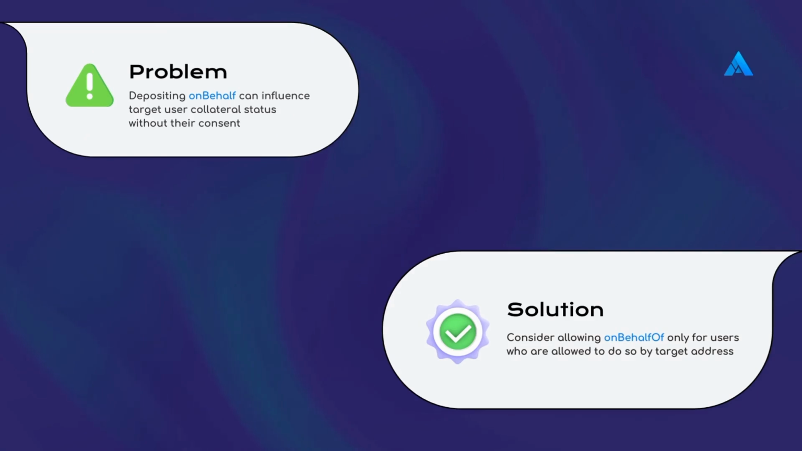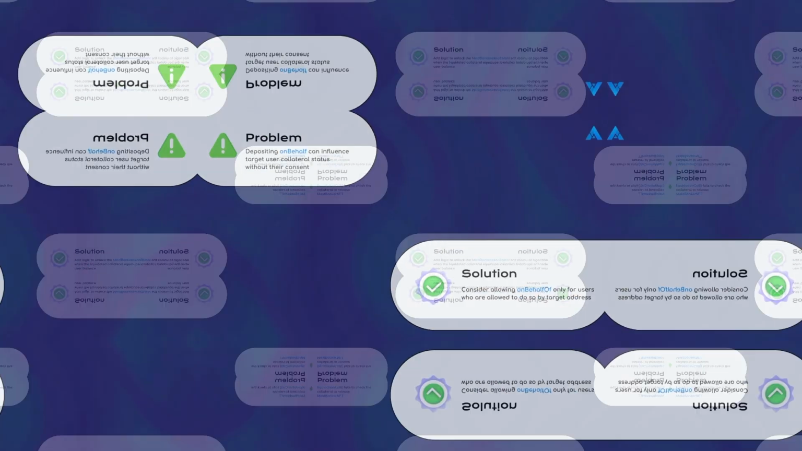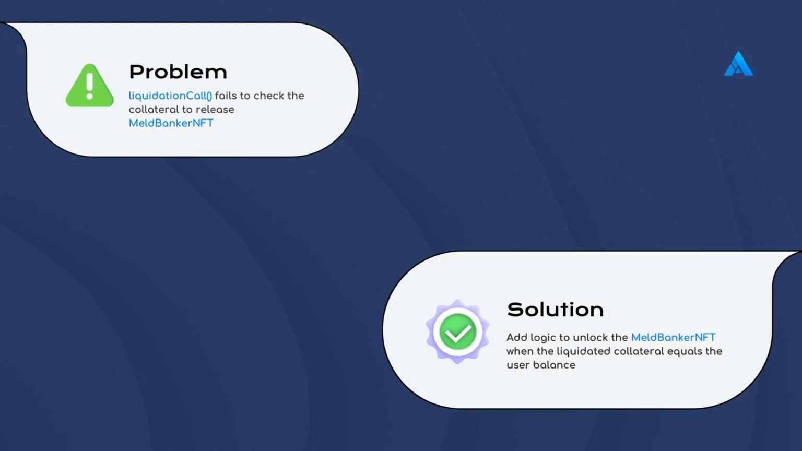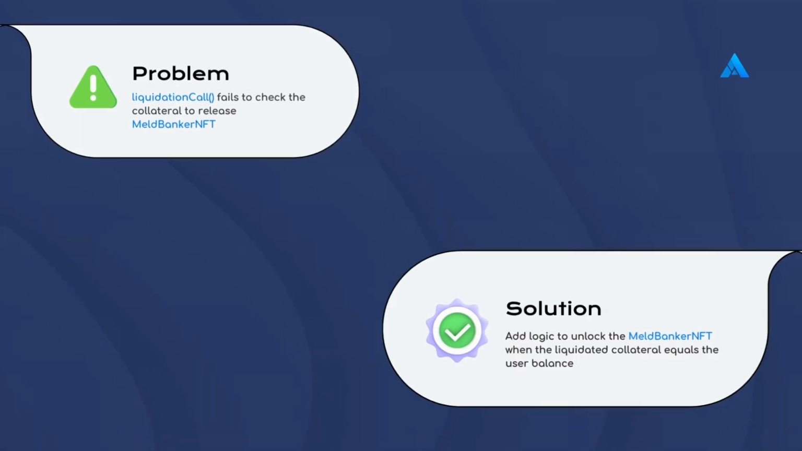Depositing on behalf can influence target user collateral status without their consent. Consider allowing on behalf of only for users who are allowed to do so by target address. Liquidation call fails to check the collateral to release MELD Banker NFT. Add logic to unlock the MELD Banker NFT when the liquidated collateral equals the user balance.